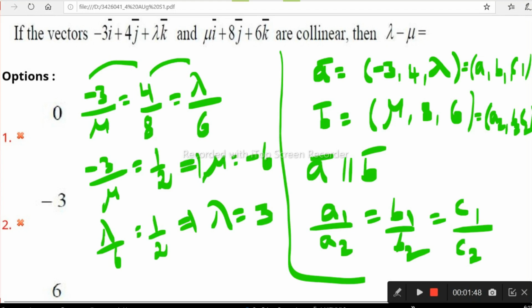What is asked? Lambda minus mu, that is 3 minus minus 6, which is 3 plus 6, that is 9. That's it. So this is one of the options. You can observe the options. In the first 3 options there is no answer. Now look at the next option.